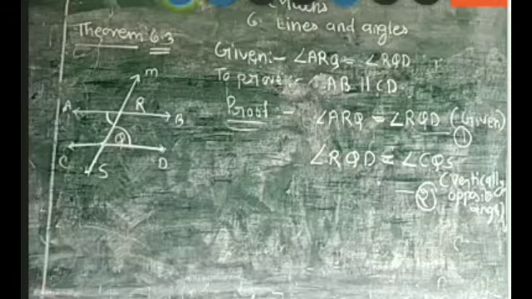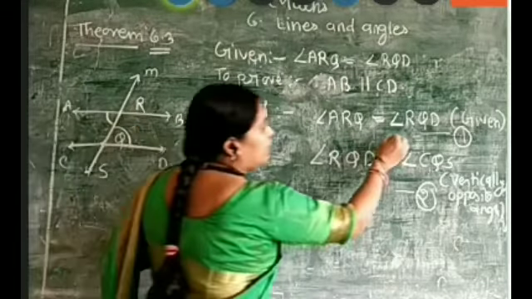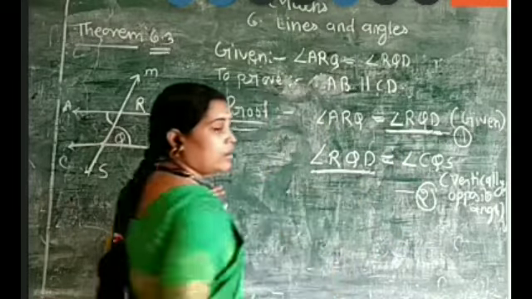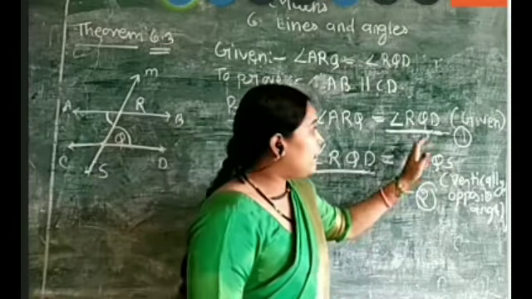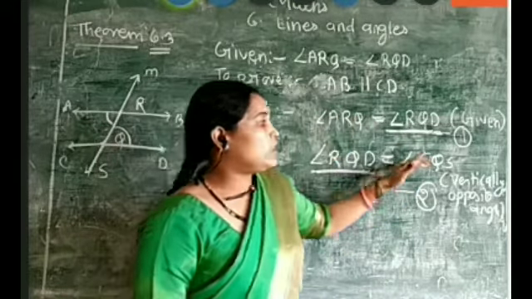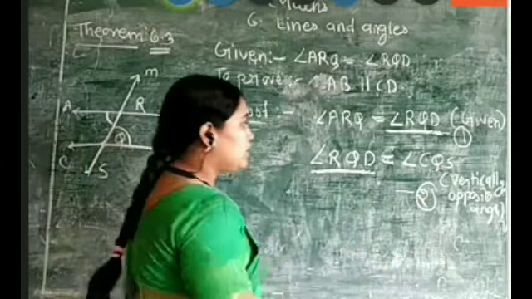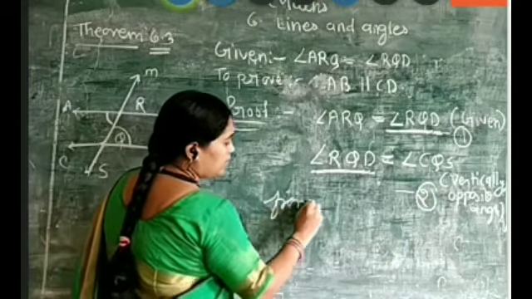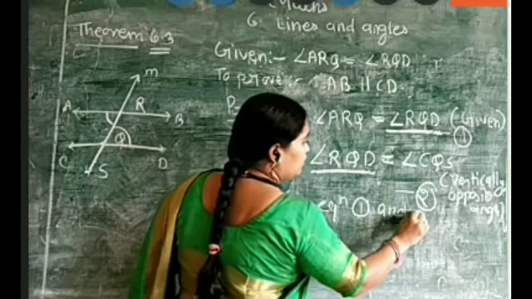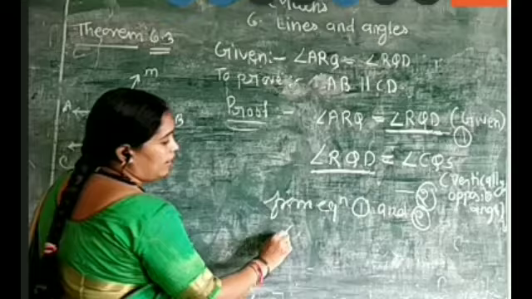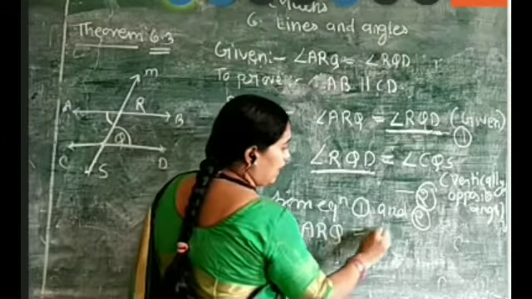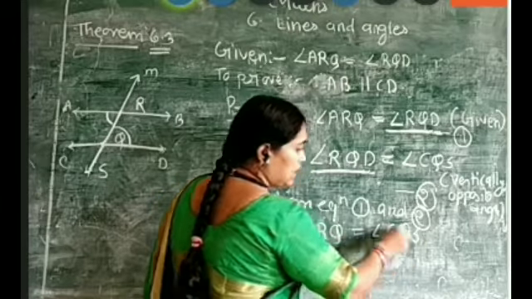Now compare equations 1 and 2. From equations 1 and 2 you can conclude that angle RQD is equal to CQS and it is also equal to ARQ. So automatically ARQ and CQS are also equal to each other. So from equations 1 and 2, angle ARQ is equal to angle CQS.